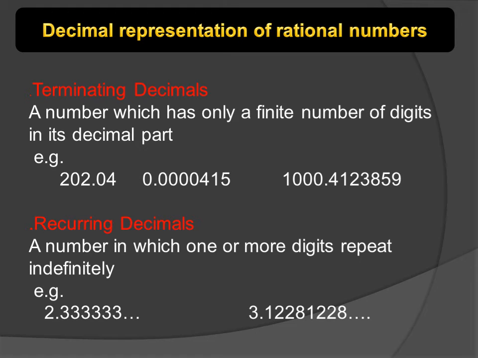Second point tells us that if one number or more numbers in the decimal part are repeated again and again and never end, then this number is also a rational number. In the first example, a number 3 is repeated again and again in the decimal part, so this is a rational number. In the last example, 3.12281228, the term 12281228 is repeated again and again in the decimal part, so this is also an example of a rational number.